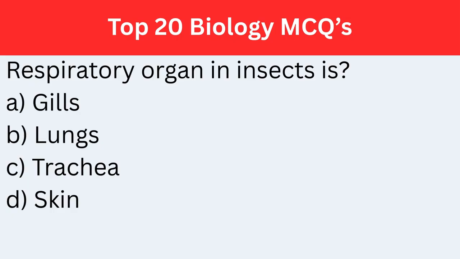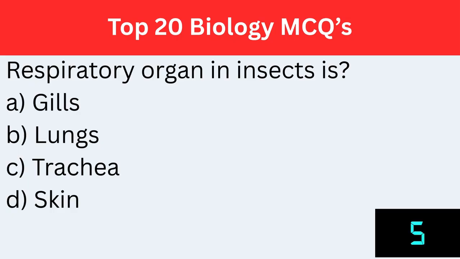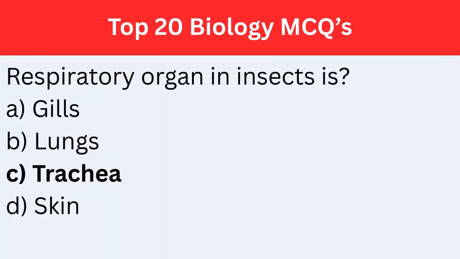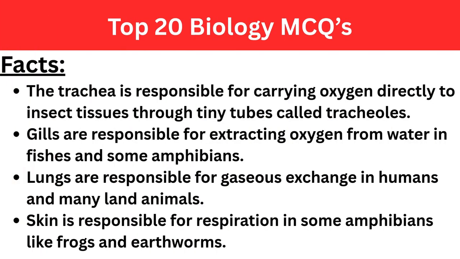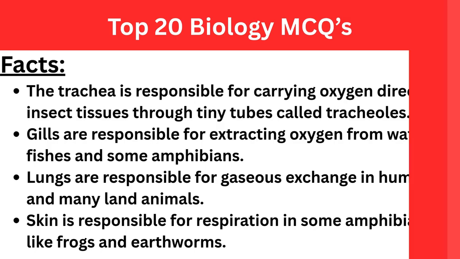Respiratory organ in insects is... The correct answer is option C, trachea. Facts. The trachea is responsible for carrying oxygen directly to insect tissues through tiny tubes called tracheoles. Gills are responsible for extracting oxygen from water in fishes and some amphibians. Lungs are responsible for gaseous exchange in humans and many land animals. Skin is responsible for respiration in some amphibians like frogs and earthworms.